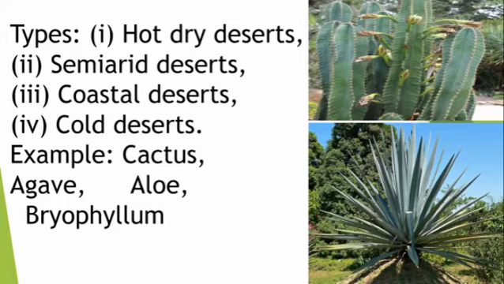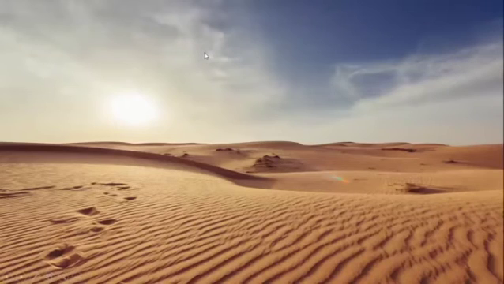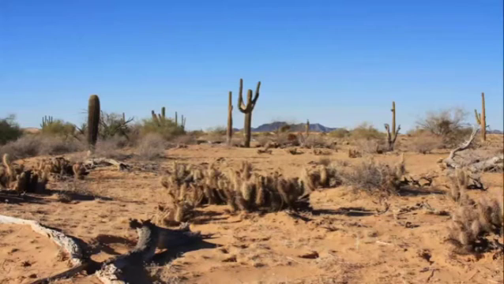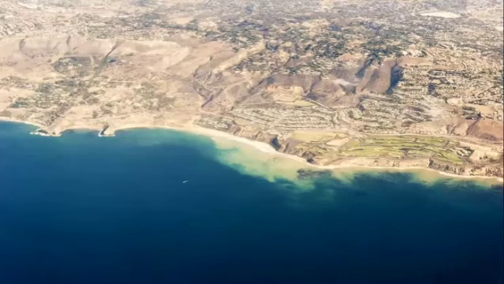They have long roots that go very deep in the soil in search of water. So the types of desert habitats: hot, dry desert, semi-arid deserts, coastal deserts. So these are the types of desert habitats.